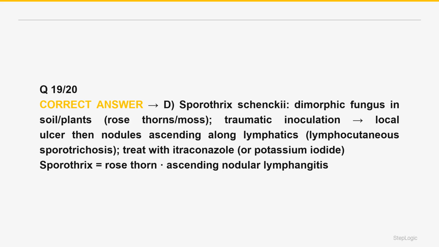It is usually local in immunocompetent hosts, but can disseminate in the immunocompromised. Treatment is itraconazole, an azole antifungal. Potassium iodide, KI, is a classic older treatment for cutaneous disease. The rose thorn inoculated, ascending lymphangitis dimorphic fungus is Sporothrix schenckii.